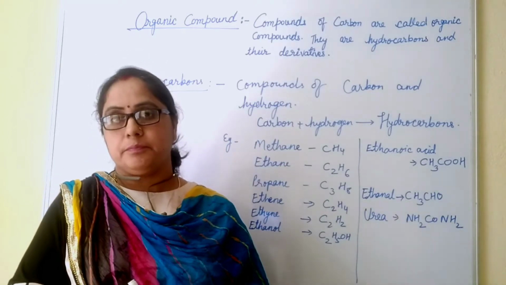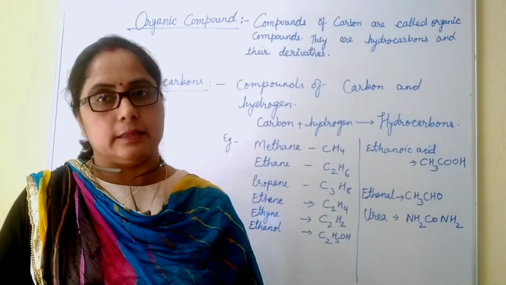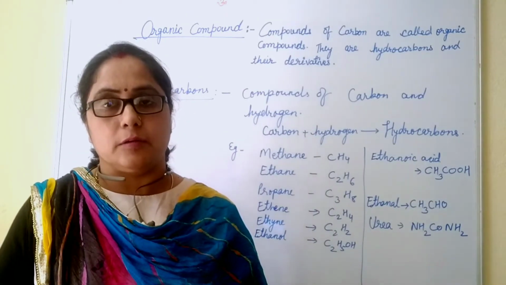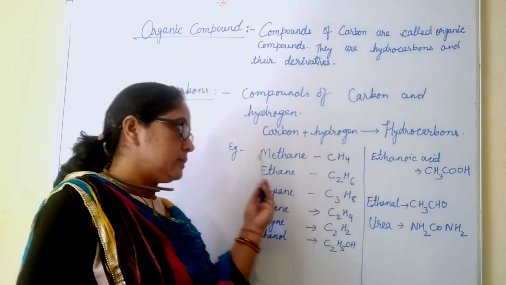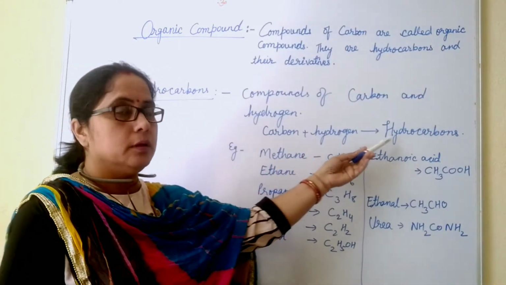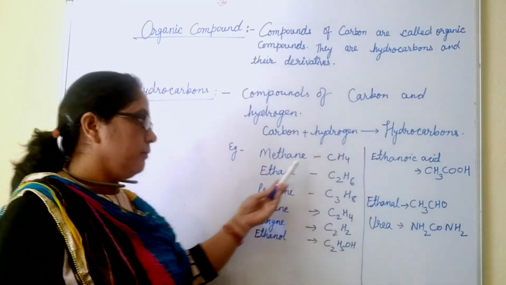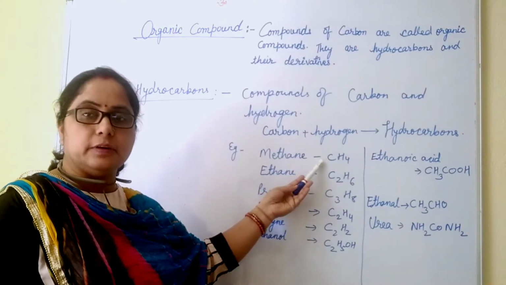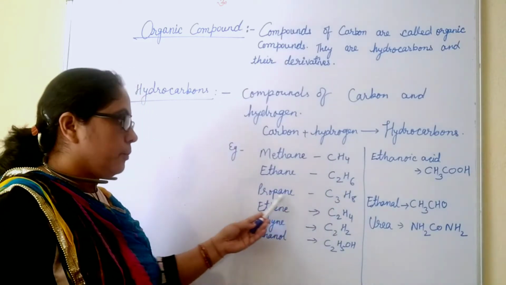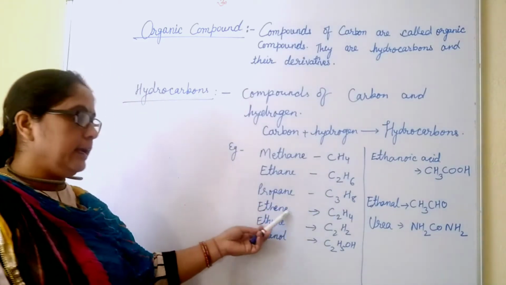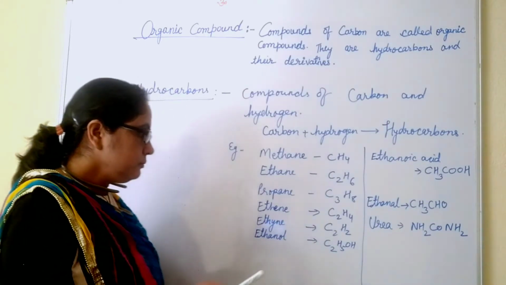Apart from carbon, organic compounds contain hydrogen, oxygen and other elements. Those organic compounds which contain only carbon and hydrogen are called hydrocarbons. Means hydrocarbons are formed from carbon and hydrogen. Examples of hydrocarbons are methane, this is the first member of hydrocarbon, ethane C2H6, propane C3H8, ethene C2H4, ethyne C2H2,